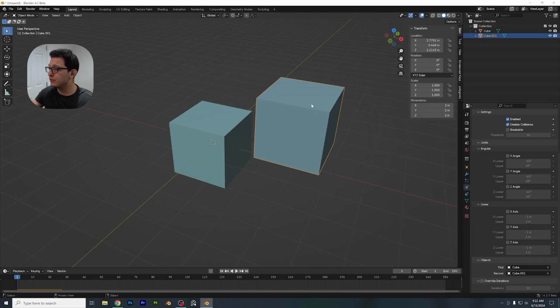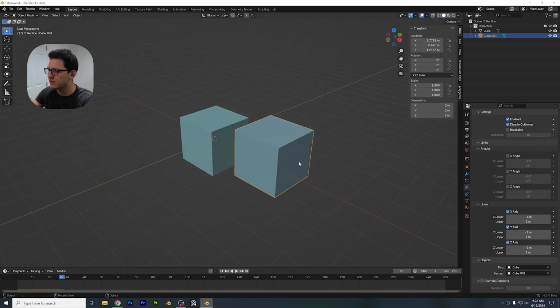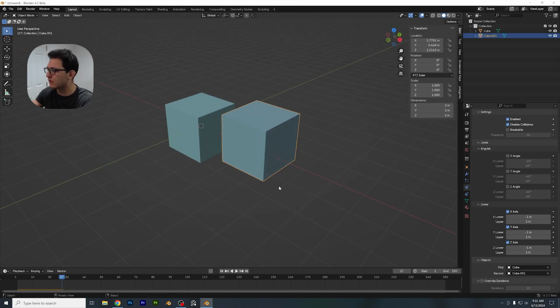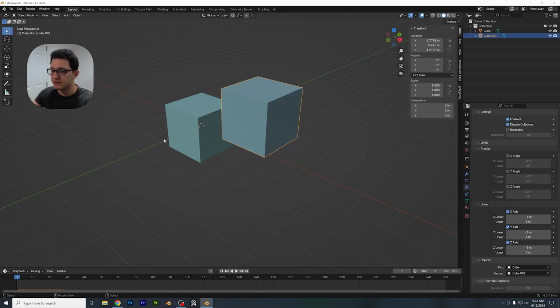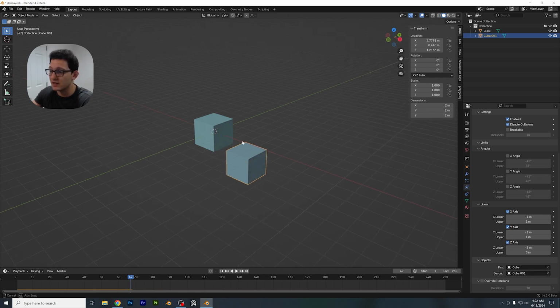So this blue cube right here is limited in no way right now. But if I check off these different boxes here, these are the X, Y, and Z axes, and then I press play, notice how it can't fall any lower than we're setting it to here. So we have a lower and upper for our Z axis. I'm going to set these to -3 and +3. Let's press play. Now this should still be able to fall, but it'll fall just a little bit more now. And it can't fall any more than that. It's completely limited to what it can do.